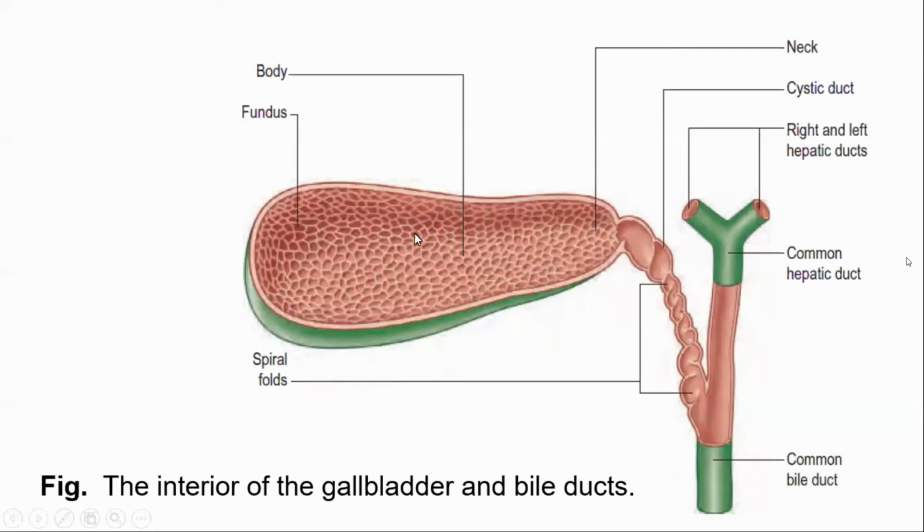The parts are fundus, body, and neck. This honeycomb appearance is due to the highly folded mucosal folds present inside the gallbladder in the empty condition. In a distended gallbladder, these mucosal folds are absent, but in the resting or empty gallbladder they are present and look like a honeycomb.